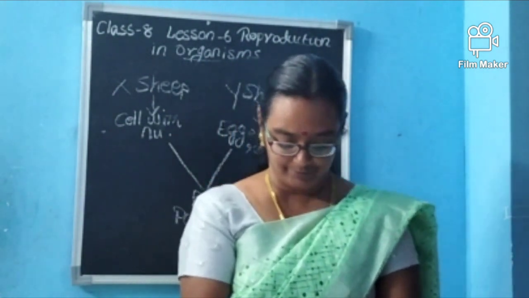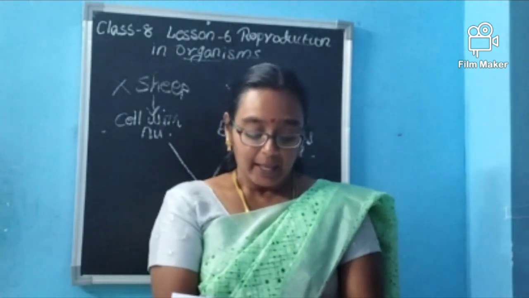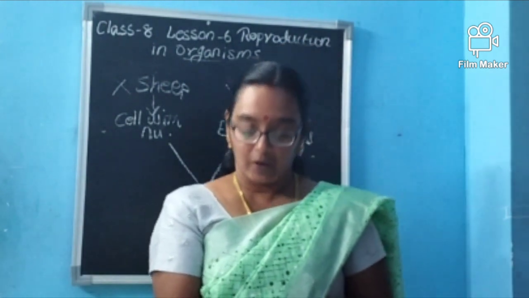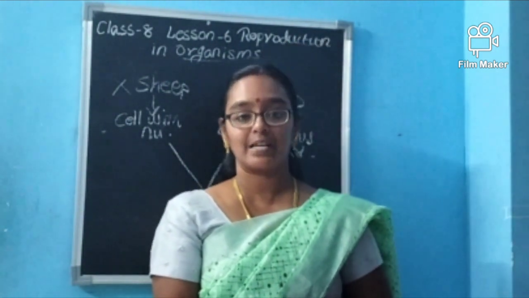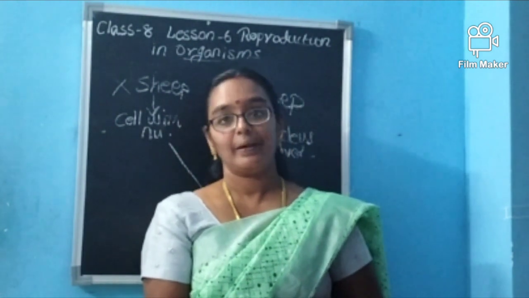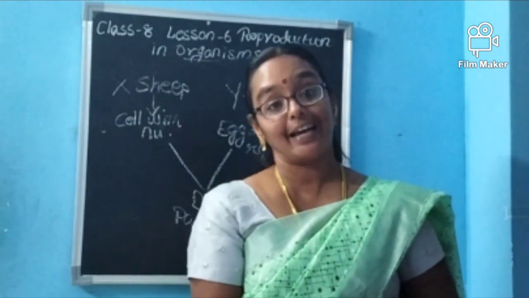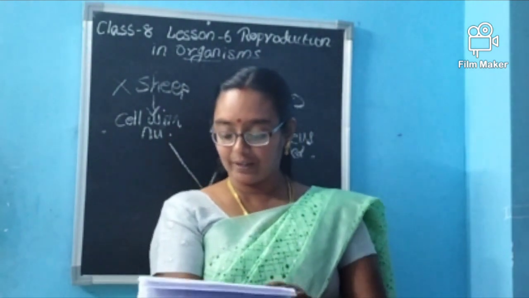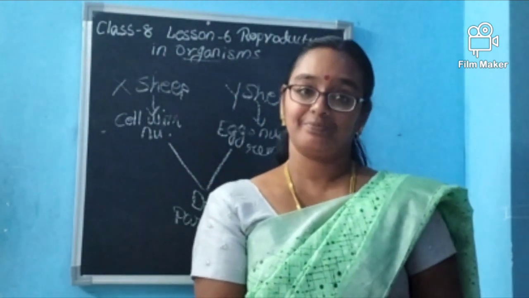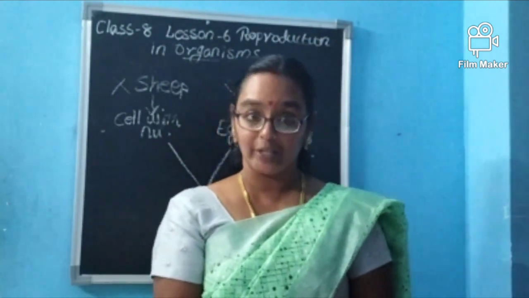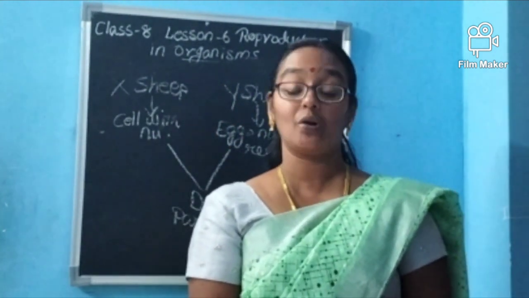Second one, an example for budding is dash. Dash is the example for budding. Budding is occurring in dash. Third one, the part which produces the female gamete is dash. The part of the body which produces the female gamete is called dash.